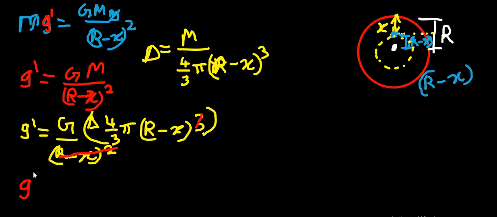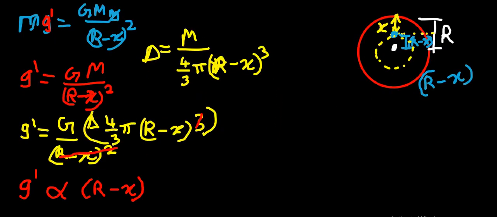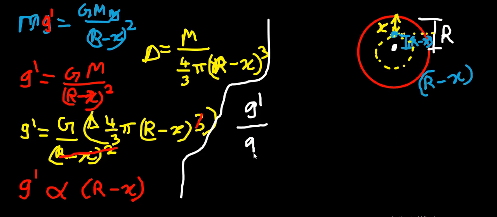So G dash is directly proportional to r minus x, and as you have seen in the previous page, G is directly proportional to R. So by equating these two values I can write G dash by G is equal to r minus x by R.